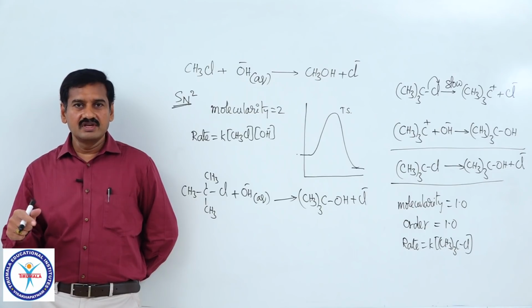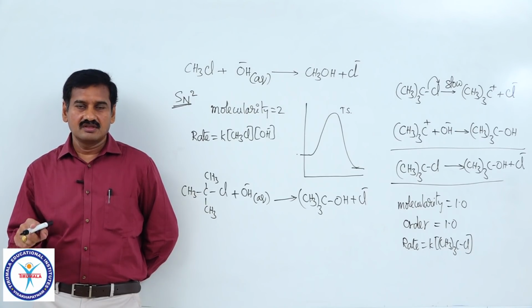After that, collision theory of reaction rates, then molecularity and order differences that we discussed in chemical kinetics.